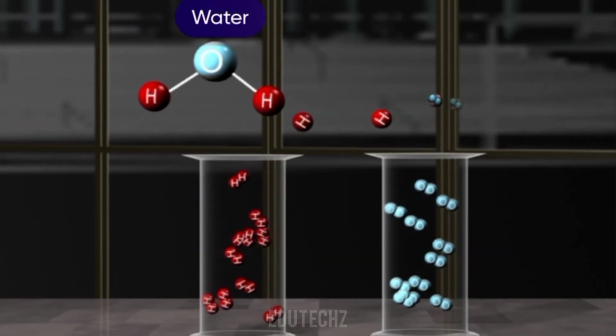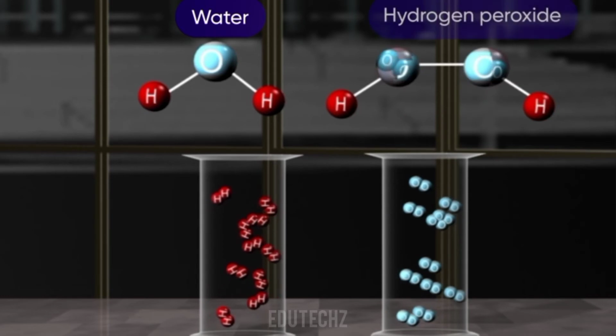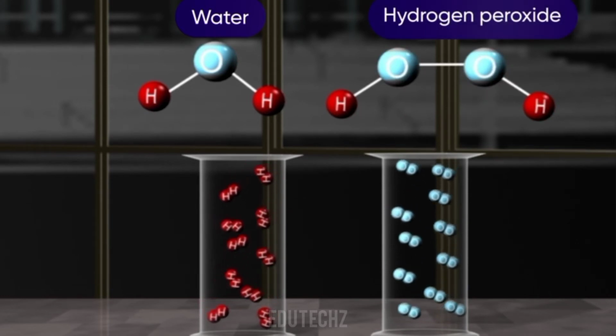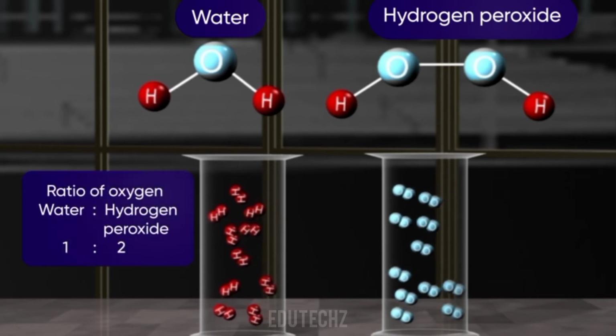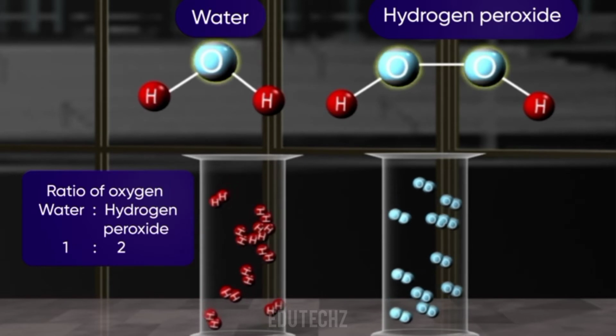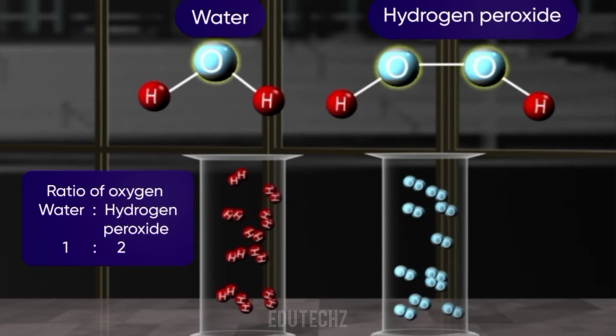On the other hand, when 2 atoms of hydrogen combine with 2 atoms of oxygen to form hydrogen peroxide, the proportion of oxygen atoms combining with hydrogen atoms to form hydrogen peroxide will be double as compared to water.